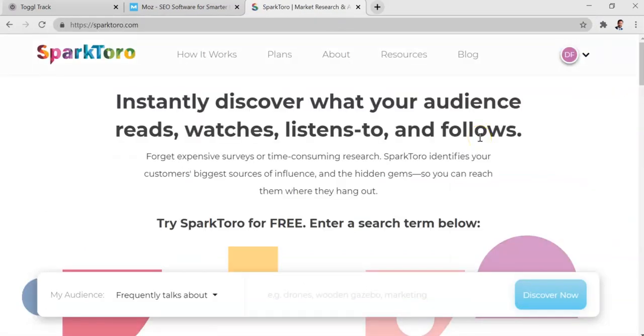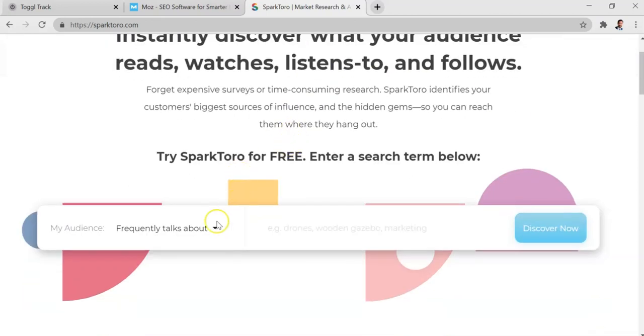So Sparktaro, it's free to a certain extent. I think you get something like 10 searches per month, and those you can keep redoing the same searches. So the capacity is very generous. And what it does is it enables you to figure out who the key influencers are that carry a lot of clout with your target customers. It enables you to identify which media sources your target customers are using, and to just generally put together what I would call an influencer marketing plan. It also kind of bridges into the space of PR. So let's take a look at how this would work.